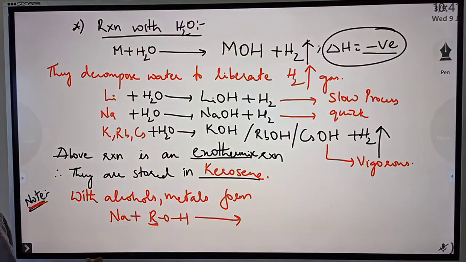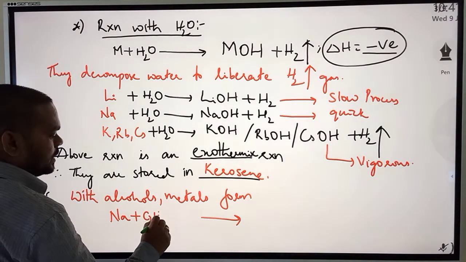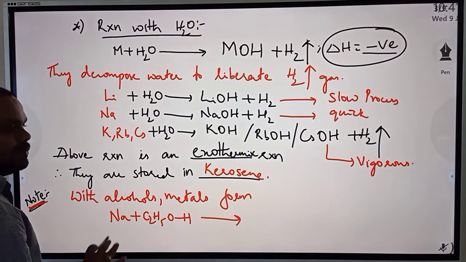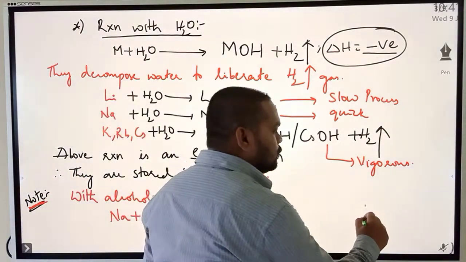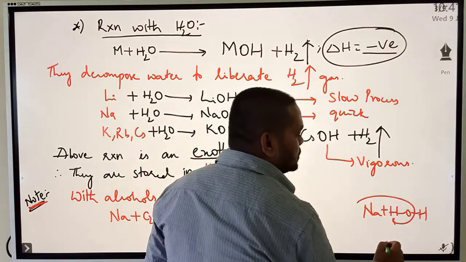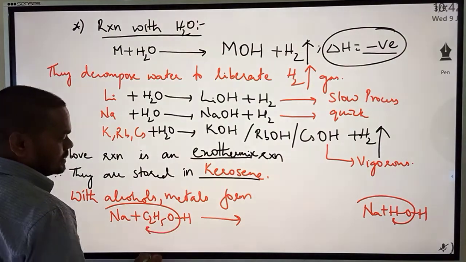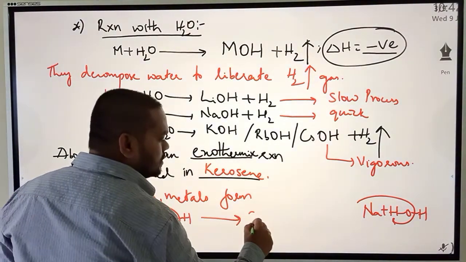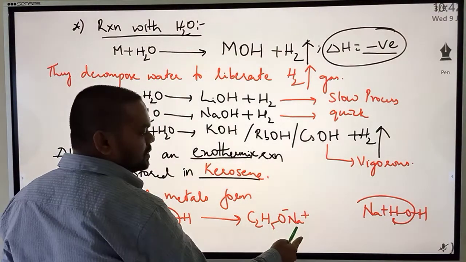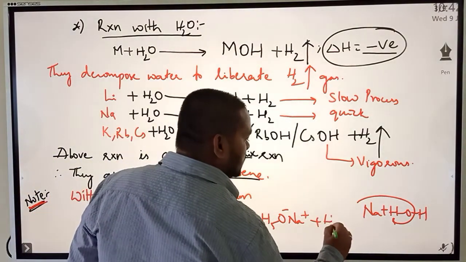For simplicity, let me take R as ethyl, so ethanol, C2H5OH, with sodium. Just as I showed in the case of Na plus H2O, where Na abstracts the OH, in the same way Na will abstract the C2H5O, and it forms C2H5O minus Na plus, sodium ethoxide, plus hydrogen gas is released.